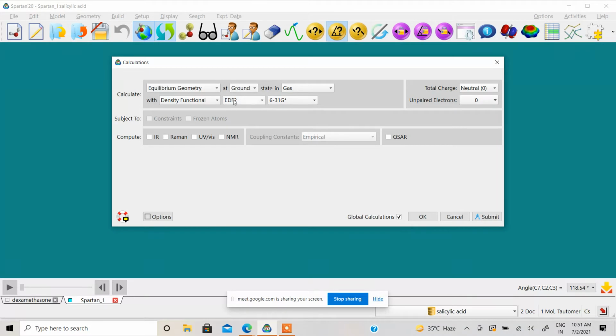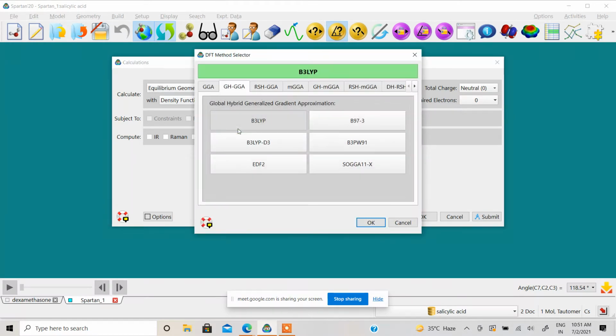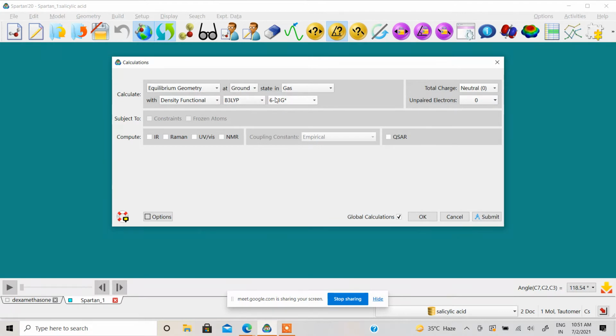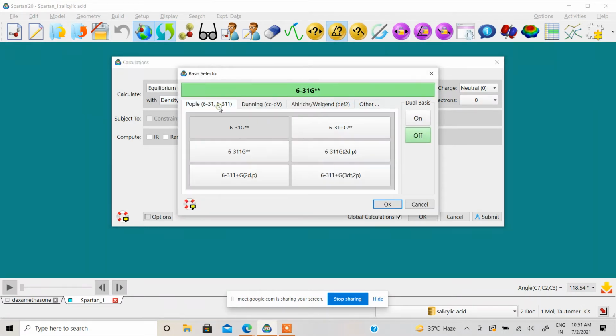So this is the density function. You can select the most popular function, B3LYP. And if you want to select more functions, you can click on the more icon. You have lots of things here. You can select as per your need and requirement, right? Different functions are there. Then the basis sets, all default popular basis sets are mentioned here. But if you're interested to go for more, you can click on more, and then you can select from these options, right?